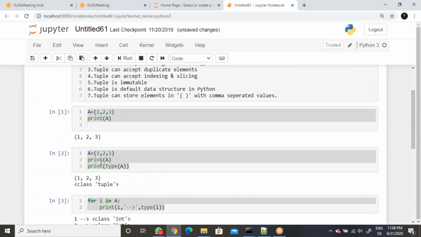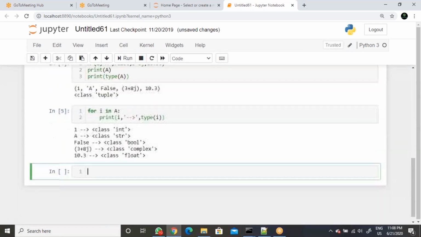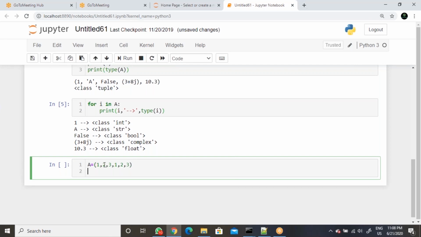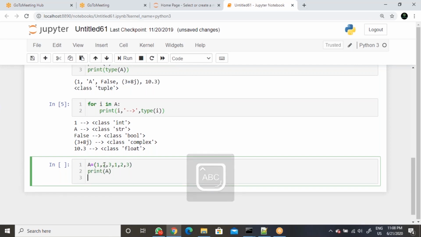Now, does tuple accept duplicates or not? Let's see. Now a equal to 1, 2, 3, then again 1, 2, 3. So if we get count 3, then it is not accepting. If we get count 6, then we can see length of a here.